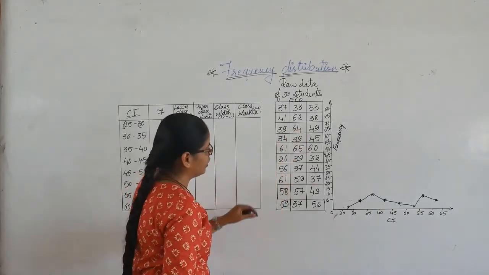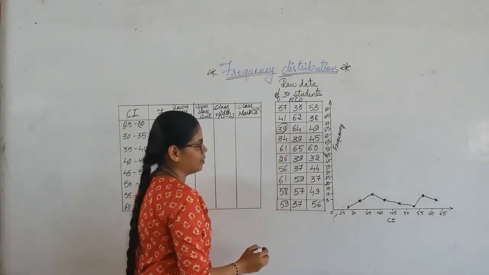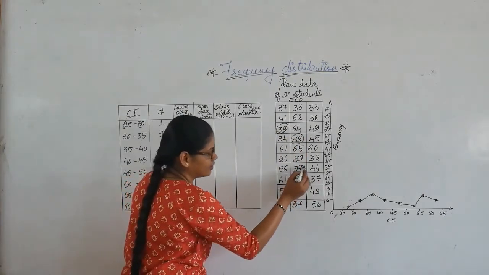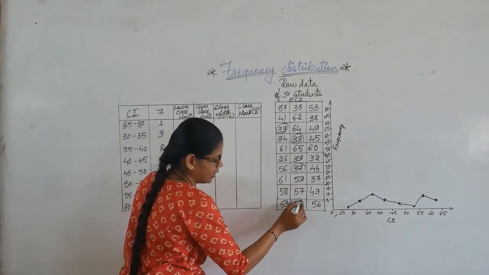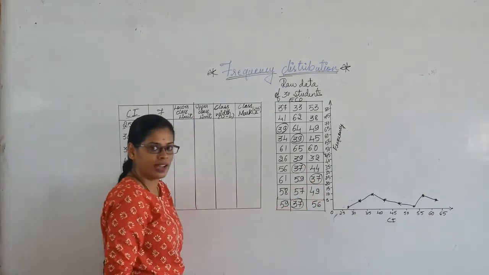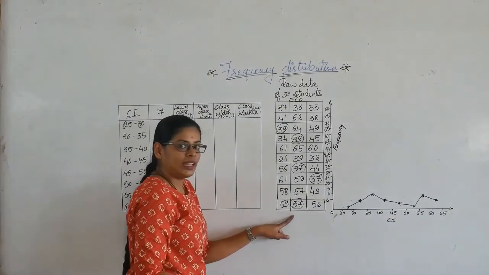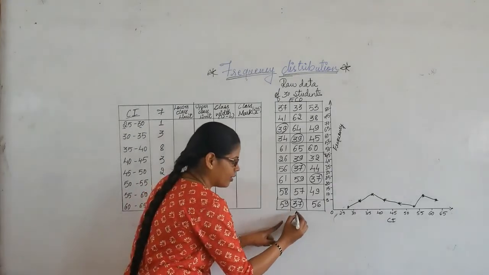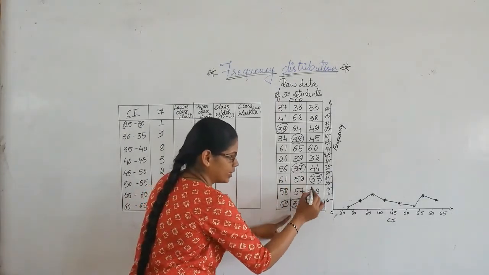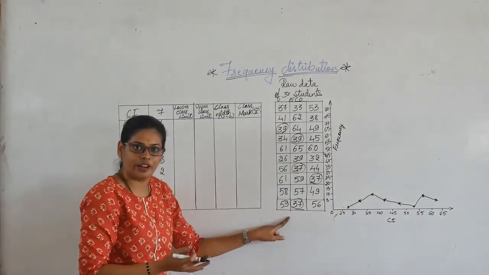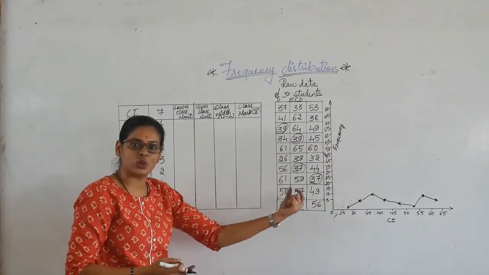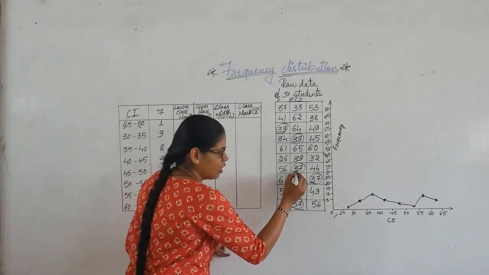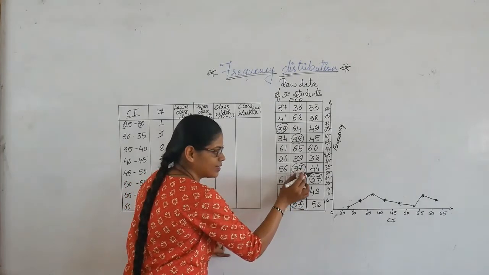If you see here, 39 has come here once, and it has appeared here twice. And if you look at 37, here it has appeared once, here twice, and here thrice. So, are you considering 37 only once? No, right? Why? Because this student is different, this student is also different, and this student is also different. So we have to consider all three students' marks, how much they have scored in economics. It's not that I will consider this 37 only once.